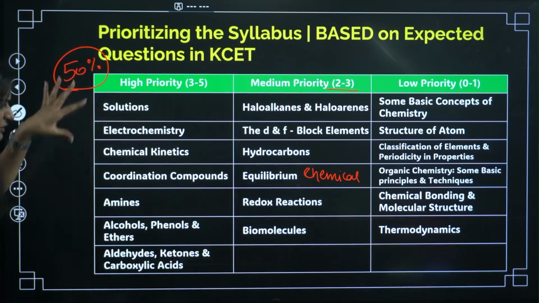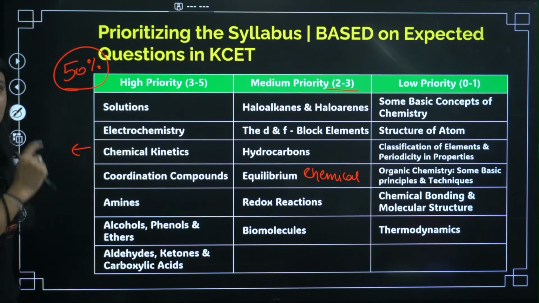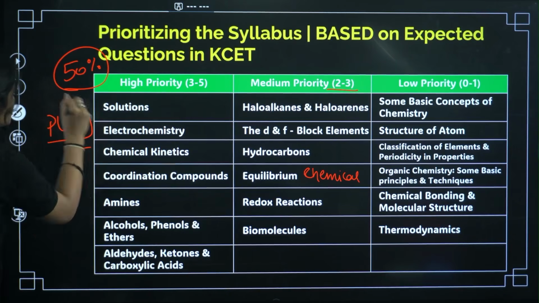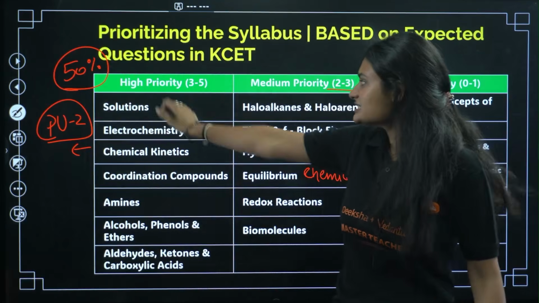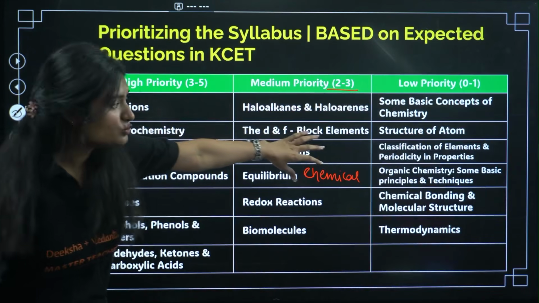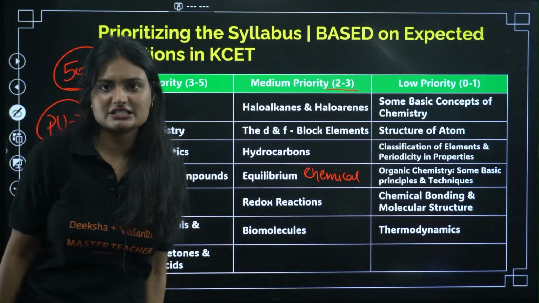So remember, as you can see here, the high priority topics, the high priority chapters are from your PU2, right? So focus on PU2 chapters, PU2 syllabus more. You studied this in PU2, right? They are more coming from PU2 than PU1. PU1 is a low priority chapter. These are the low priority chapters.